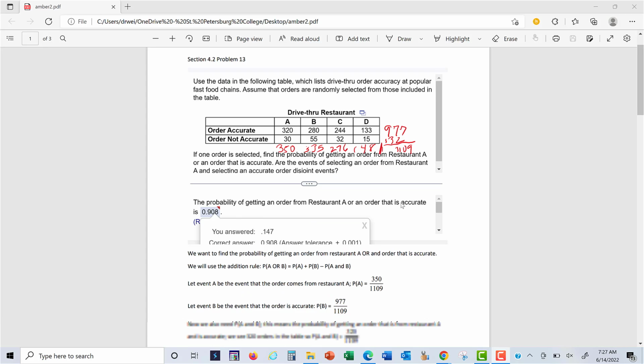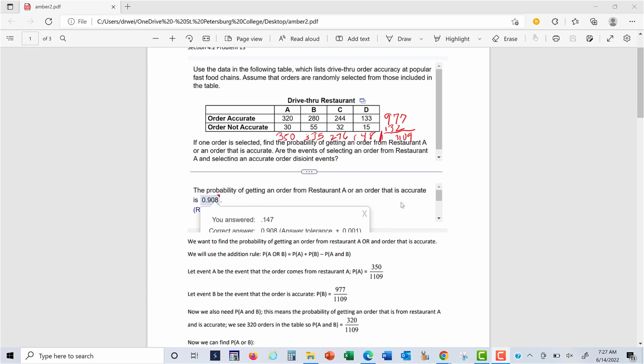1,109 orders. Okay, so let's let event A be the event that we get an order from restaurant A. And when I look in the table here, there's 350 orders from restaurant A out of 1,109. So I created that fraction right here because we're going to use the addition rule. The probability of event A or B is equal to the probability of A plus the probability of B minus the probability that both A and B occur. So I'm going to find these three pieces and then I'll put them together into the formula.